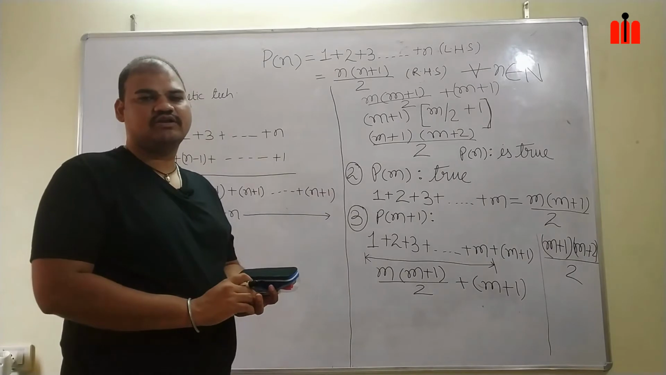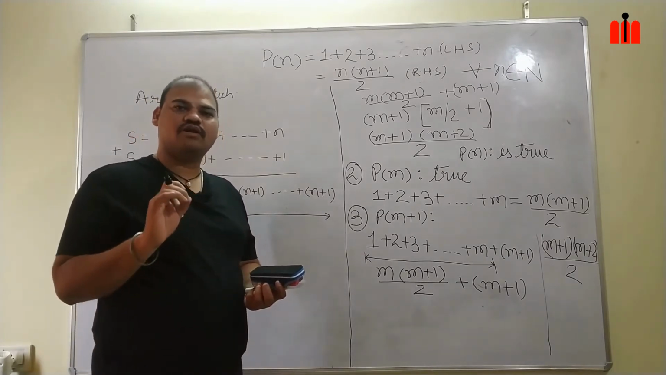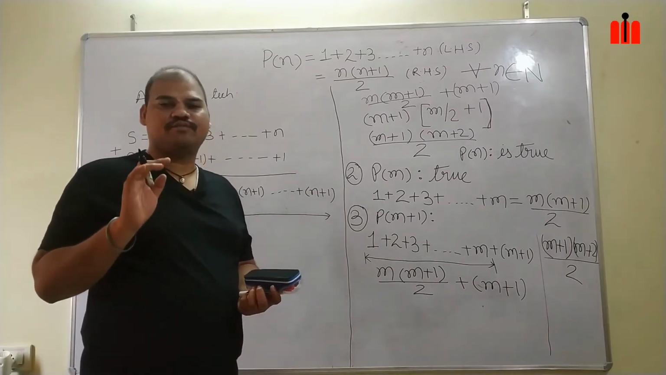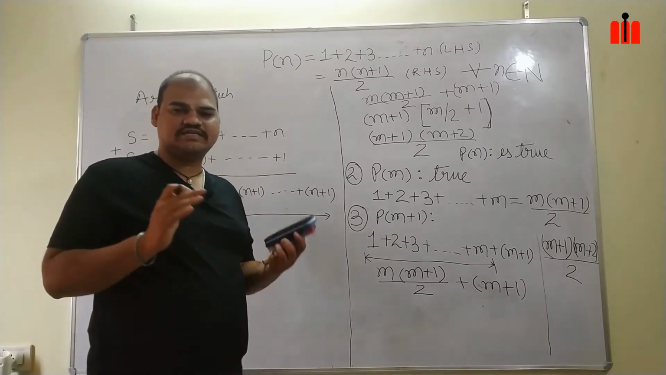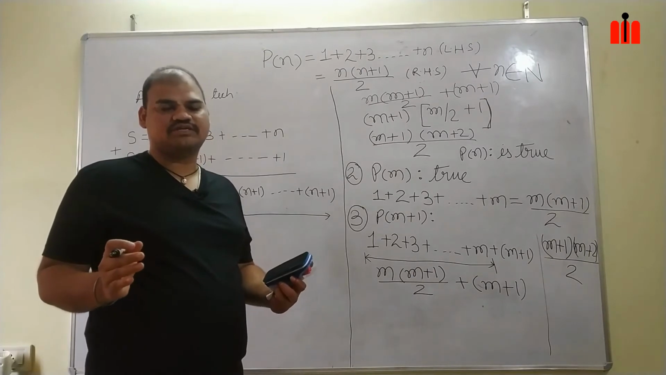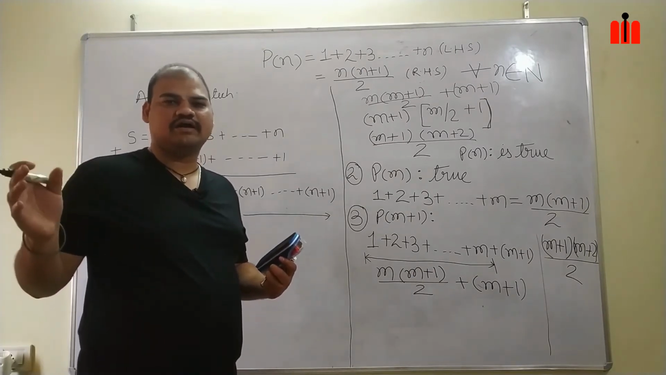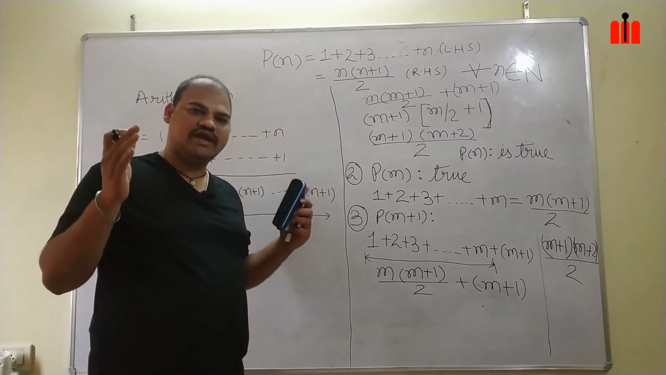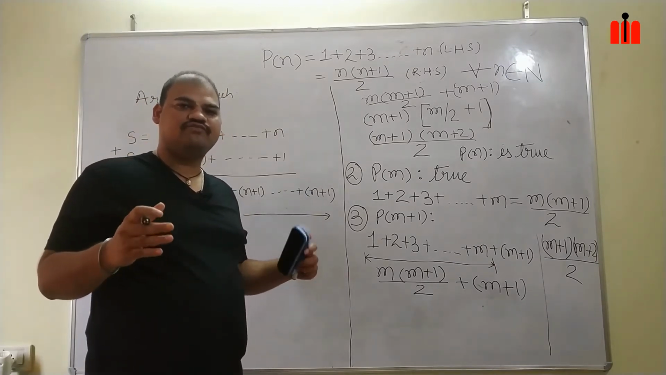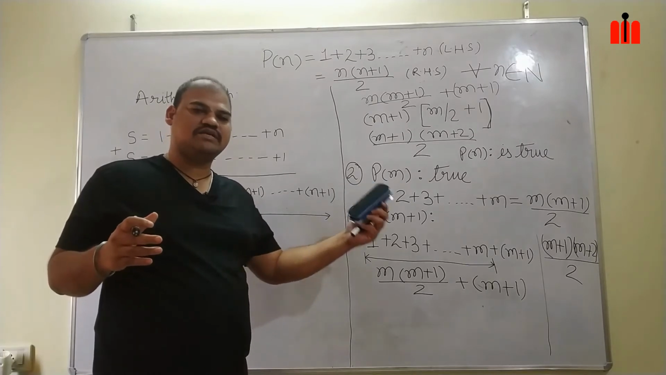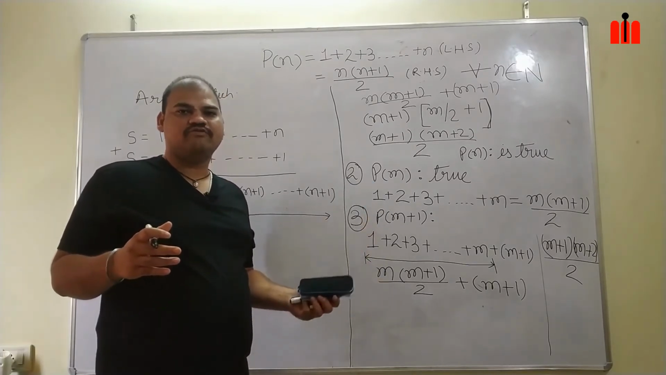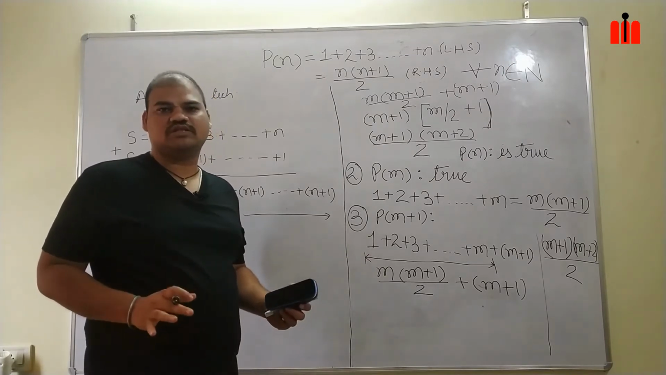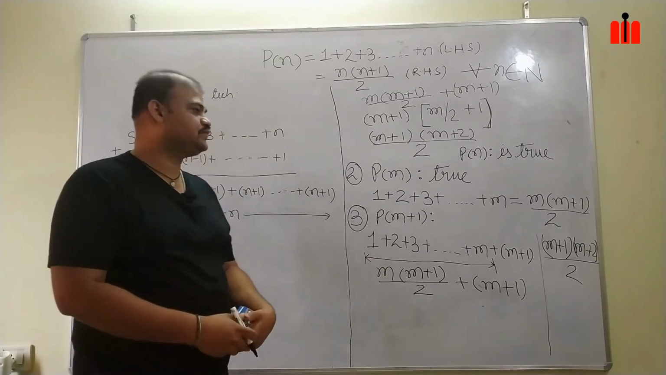So what had we done? We had done the initial check for 1. After that, we had written a concrete statement for P(m). We had extended to the P(m plus 1) step, where we had a term till m plus 1, in which we replaced the sum till m with the concrete statement's RHS, and we arrived that our P(m plus 1) is true. This is the summary of this problem.